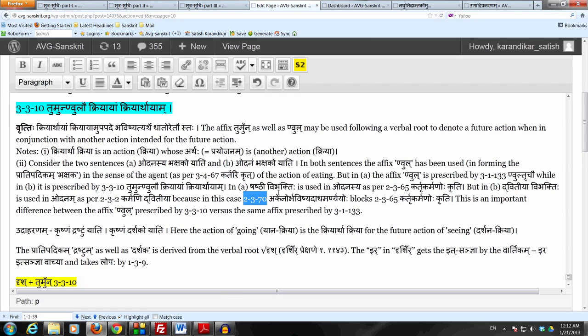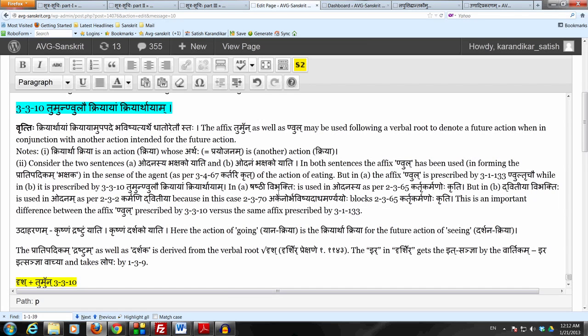The vritti of this sutram actually says bhavishyati adhamarnye ca yoge shashti na syat. Let us ignore this second term in the vritti, which is adhamarnye ca. We don't need that right now. Let's just focus on the first part.